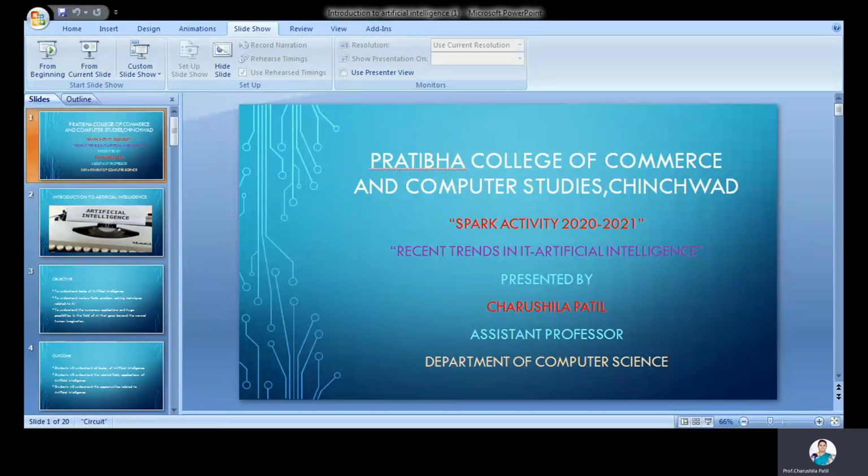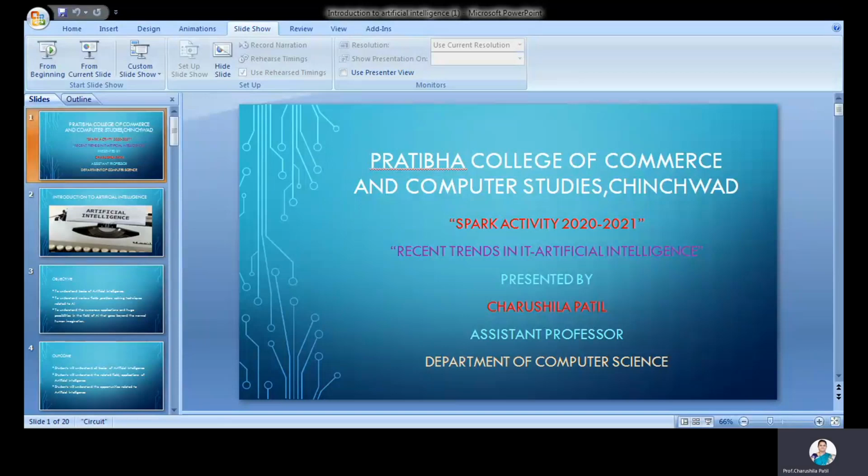As the pictures also show, these are different machines that we see in our daily life: robots, industrial robots, and so on. So what is the proper definition of AI? AI is a branch of computer science concerned with the study and creation of computer systems that exhibit some form of intelligence. So we have to make machines such that they have some form of intelligence. That is artificial intelligence.